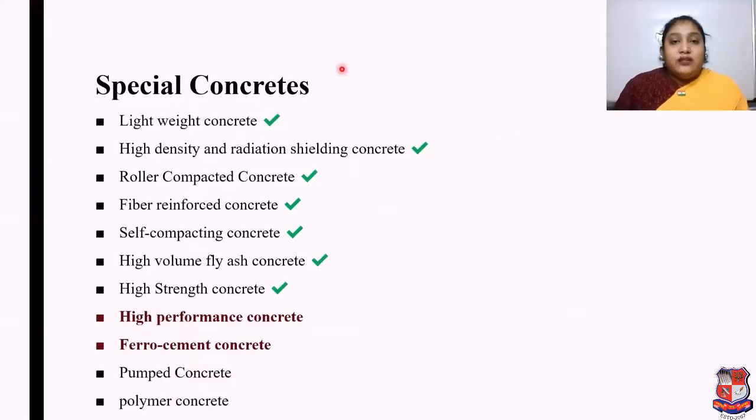In our previous lectures under special concrete, we have discussed lightweight concrete, high density and radiation shielding concrete, roller compacted concrete, fiber reinforced concrete, self-compacting concrete, high volume fly ash concrete, and high strength concrete. Today, in our special concrete part 4 lecture, we are going to cover high performance concrete and ferro cement concrete.